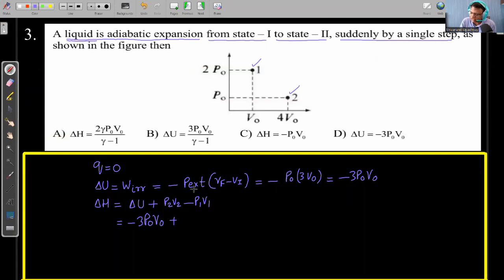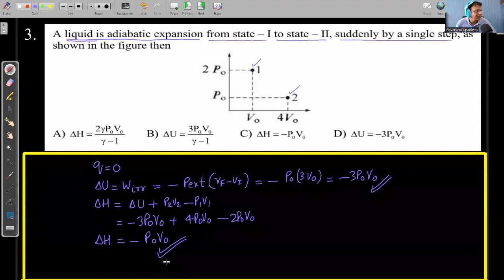Now P2 V2 is 4 times P naught V naught and P1 V1 is 2 times P naught V naught. So if we simplify, we are getting that the enthalpy change in this process is minus P naught V naught. So this is the enthalpy change and this is the internal energy change during the process, right? So by using the first law of thermodynamics and keeping in mind that the system is not a gas, it is a liquid, we can solve this problem.